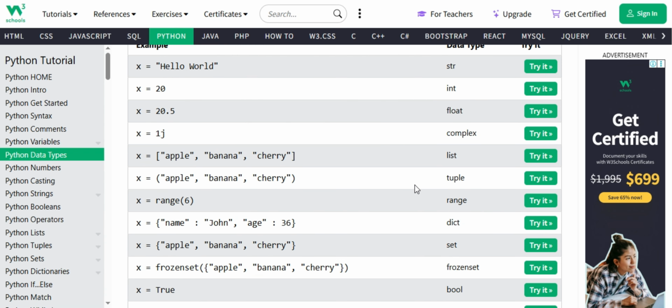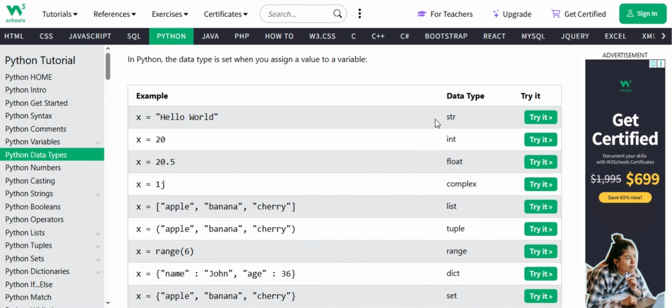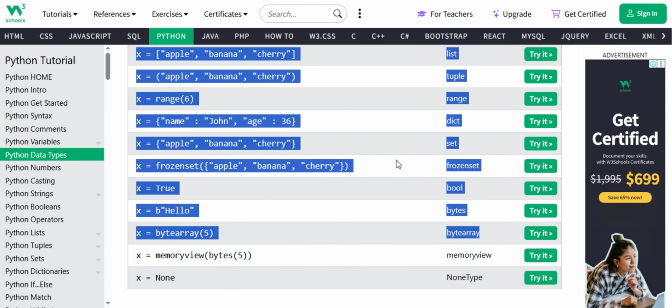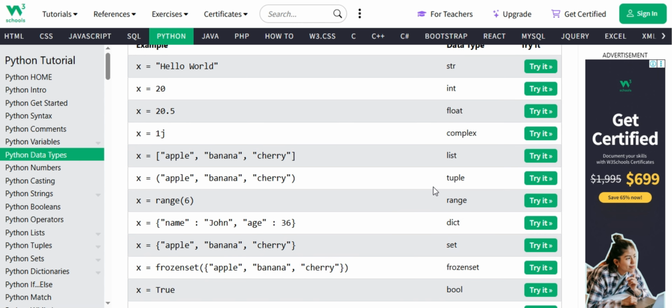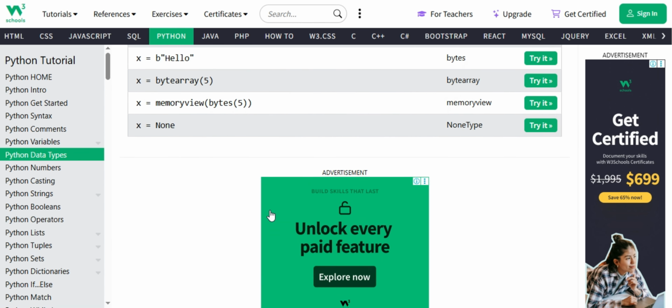List is always used with square brackets, with double quotation marks and commas. Range is used to repeat something, and NoneType is always no type.